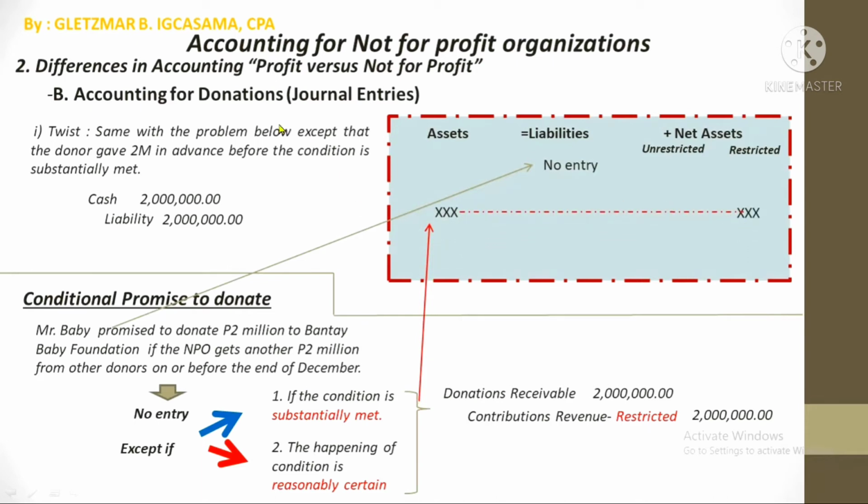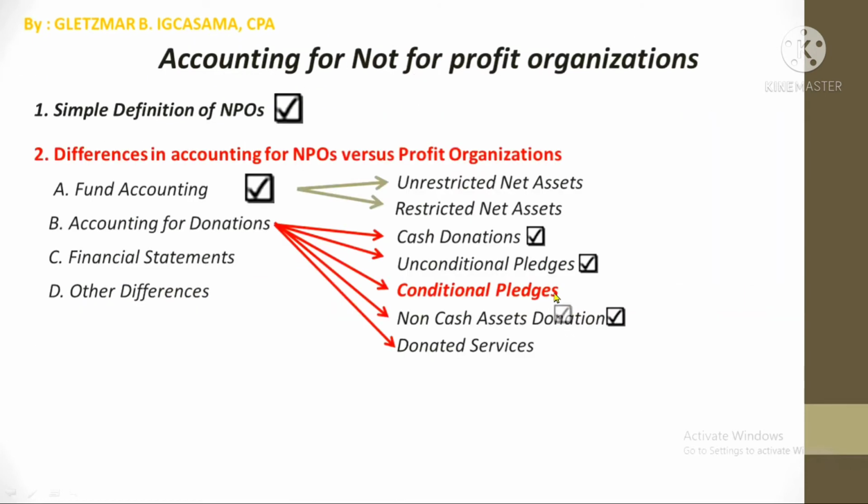And if the donation is given before these two happen, the entry will still result in an increase in assets. But instead of net assets, the credit goes to liabilities, or the increase goes to the liabilities. So that's it. And we are already finished with conditional pledges.